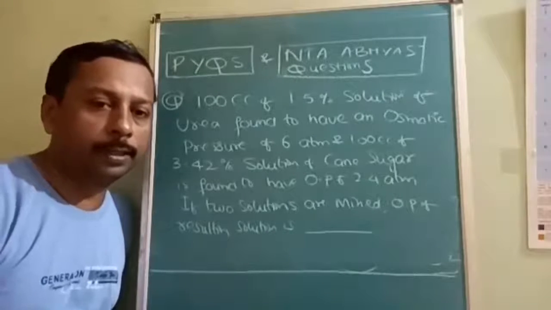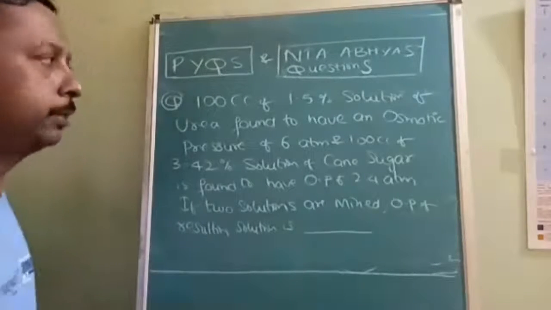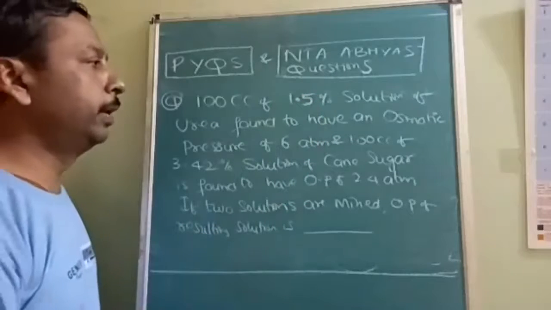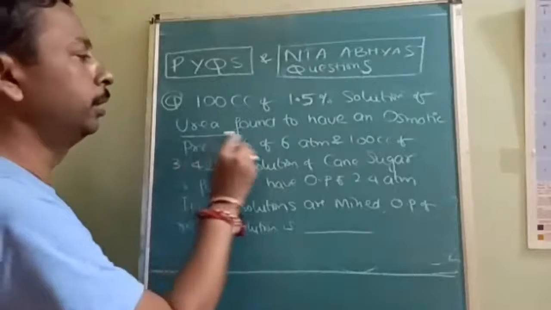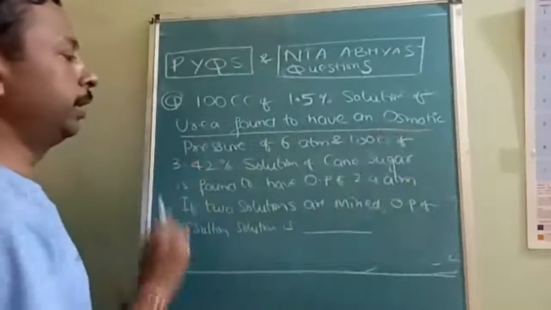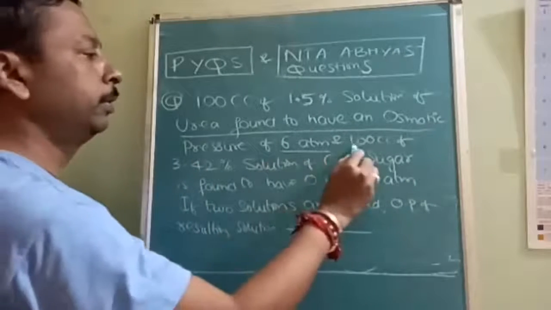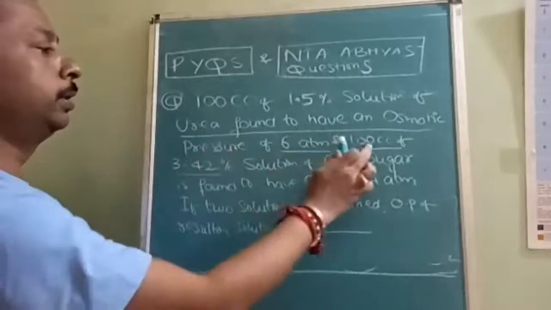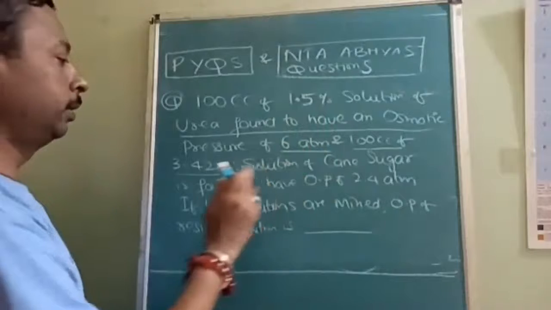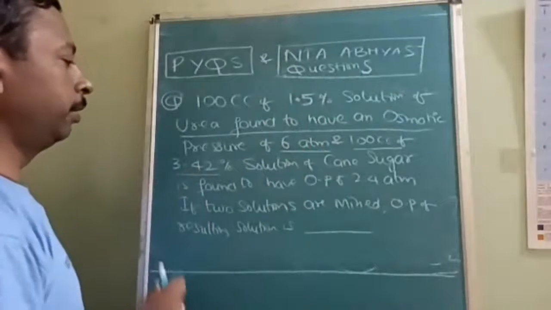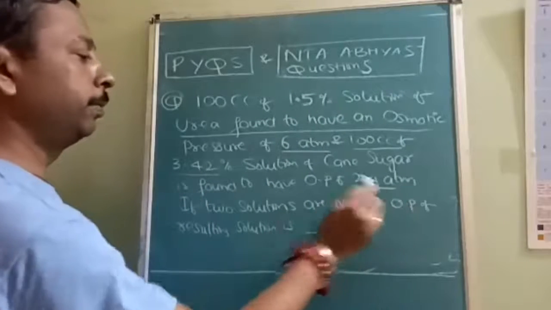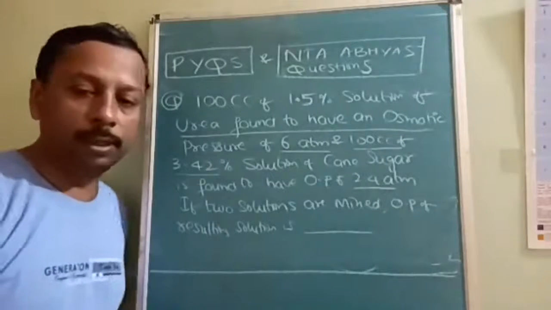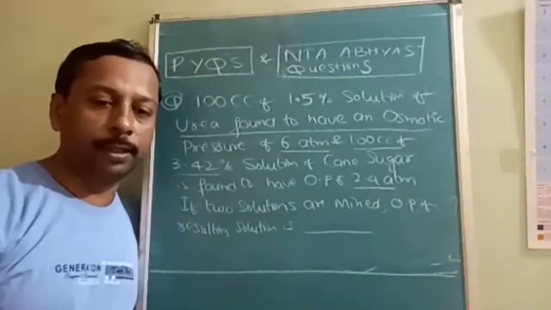Okay, next: 100 cc of a 1.5% solution of urea is found to have an osmotic pressure of 6 atm, and 100 cc of a 3.42% solution has an osmotic pressure of 2.4 atm. If both solutions are mixed, what is the osmotic pressure of the resulting solution?